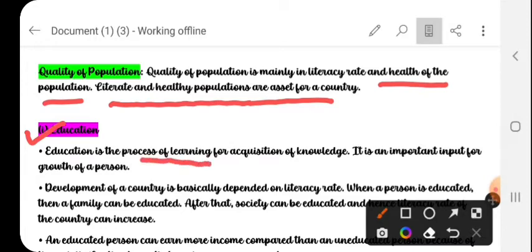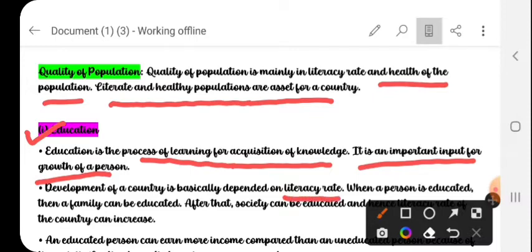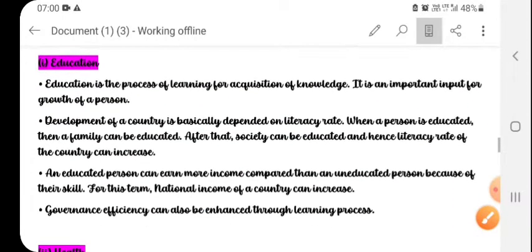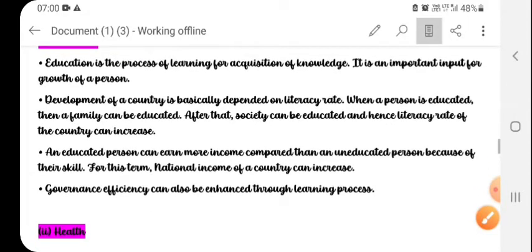Education is the process of learning for the acquisition of knowledge, and it is an important input for the growth of a person. The development of a country is basically dependent on the literacy rate. When a person is educated, then a family can be educated. After that, society can be educated, and hence the literacy rate of the country can increase.